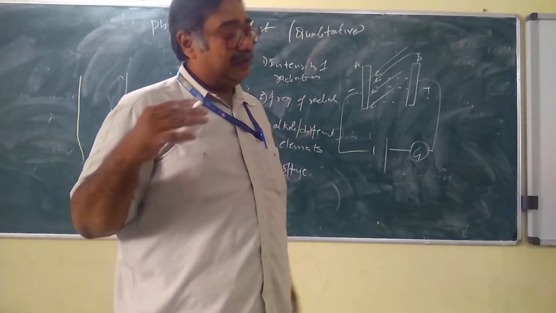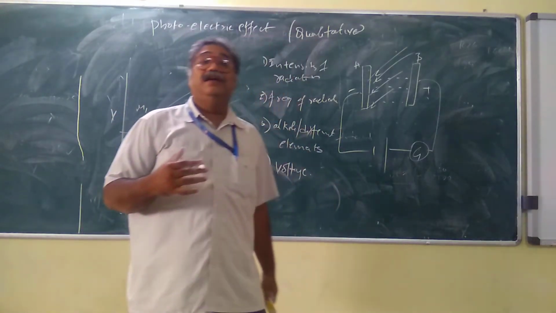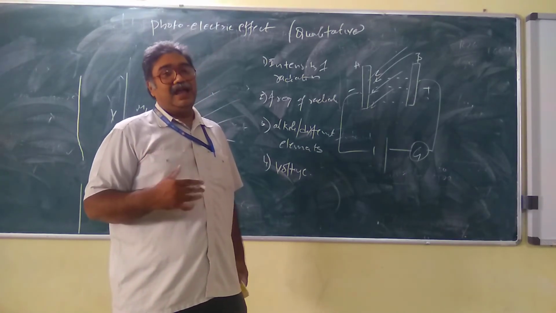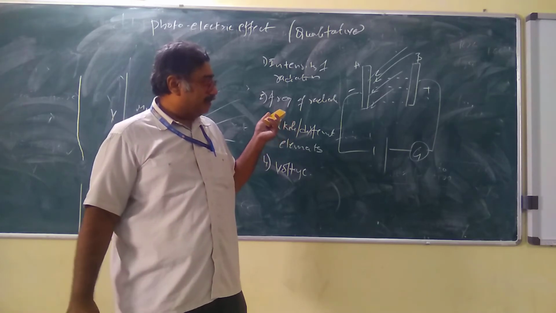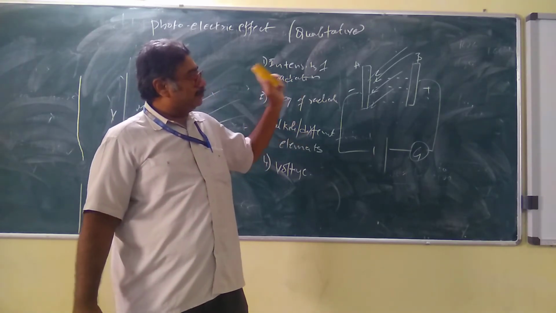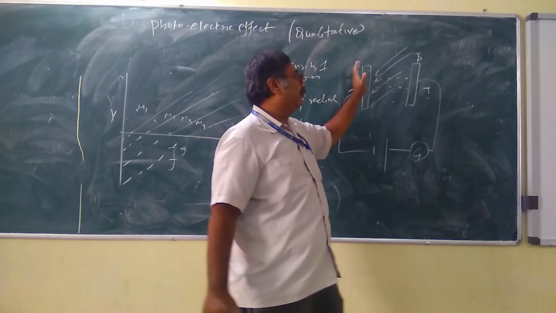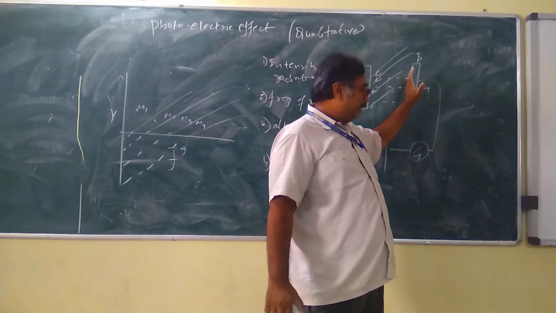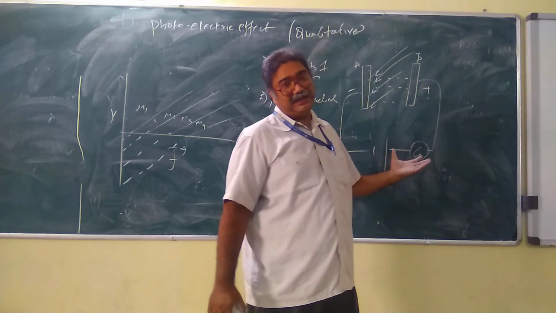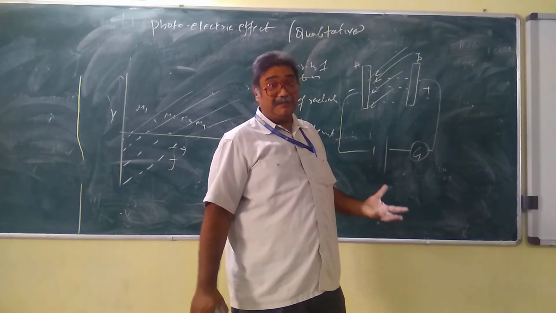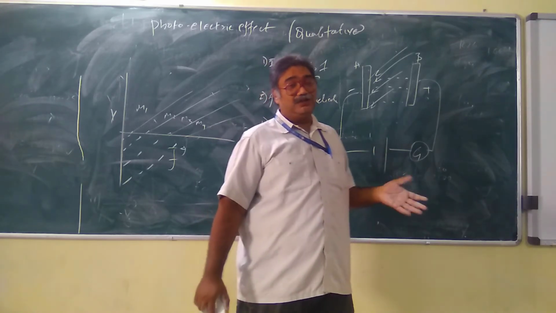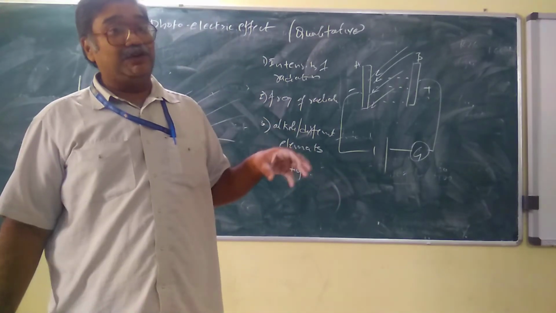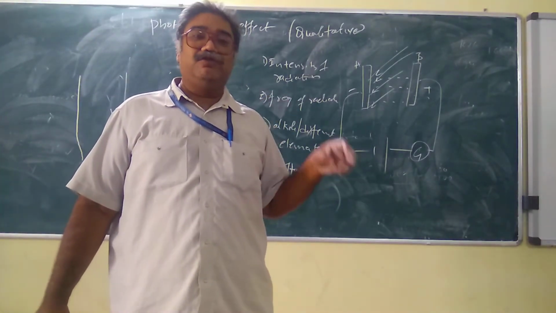So what is the photoelectric effect? The electrons are released from a metal when it is exposed to radiation. These electrons are measured by the galvanometer, where they move from plate A to plate B. When the radiation falls on plate A, the electrons move from plate A to plate B. This collects the electrons, and they are measured with the galvanometer, and we get the current and the voltage depending upon the intensity of the radiation. So this depends on a situation where the photons are beautifully producing electricity. We call it the photoelectric effect.